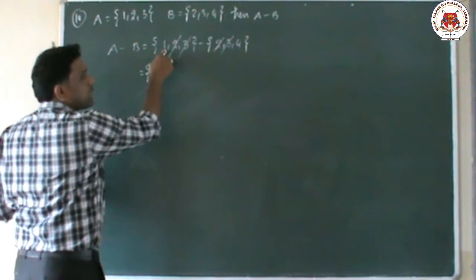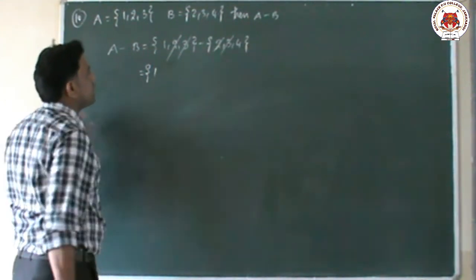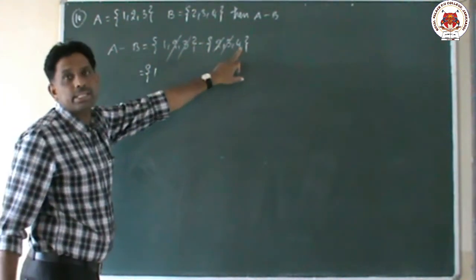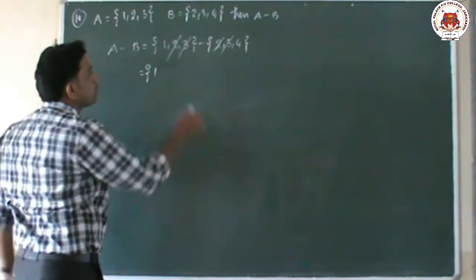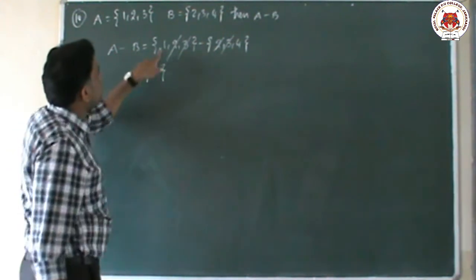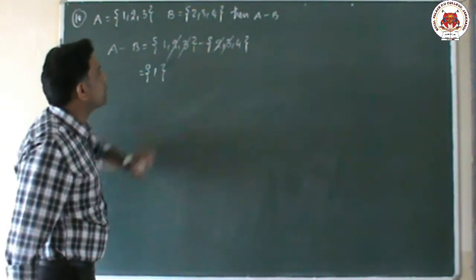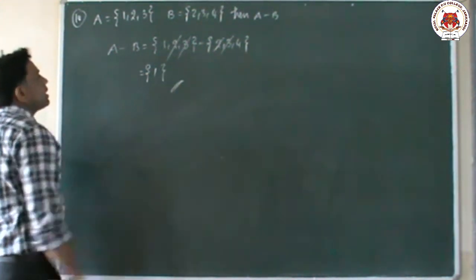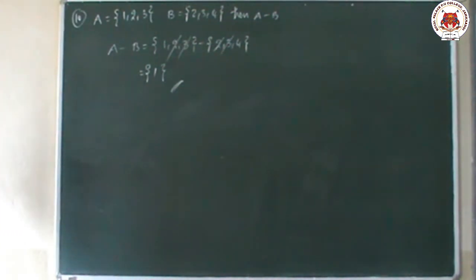In the first set, the remaining element is only 1. Don't write the remaining elements in the second set. Second set we don't mind, we want only the first set. The first set, the remaining elements. What is the remaining element? Only 1, because 2, 3 cancel. So what is the answer? The answer A minus B answer is 1. So this is the question.